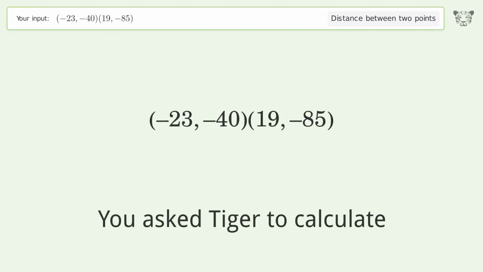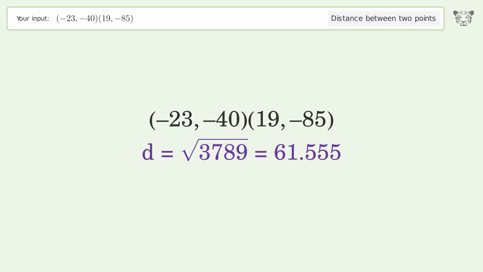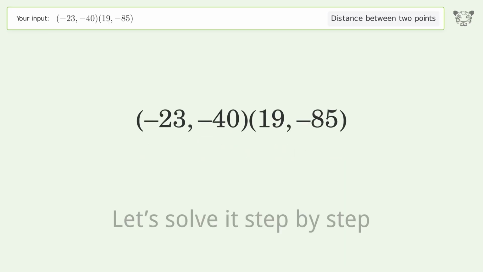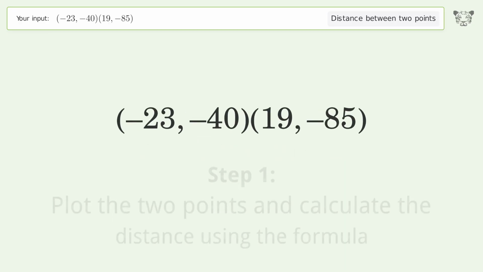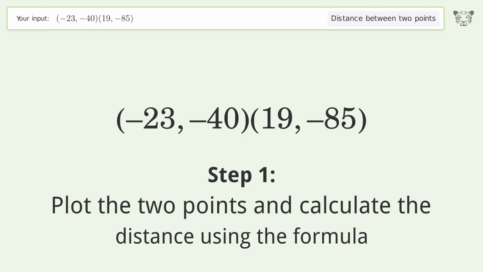You ask Tiger to calculate. This deals with the distance between 2 points. The distance between the 2 points is the square root of 3,789 or 61.555. Let's solve it step by step. Plot the 2 points and calculate the distance using the formula.